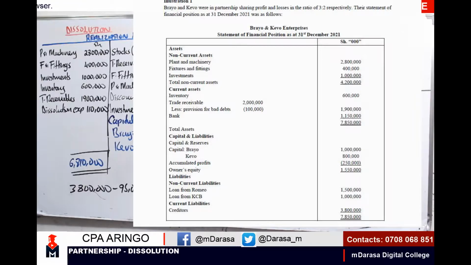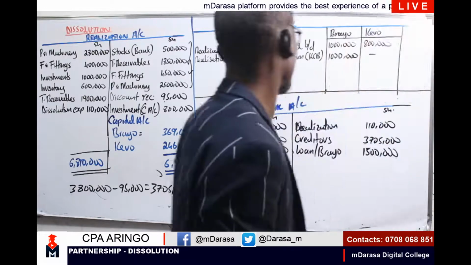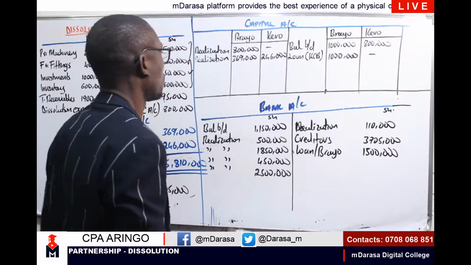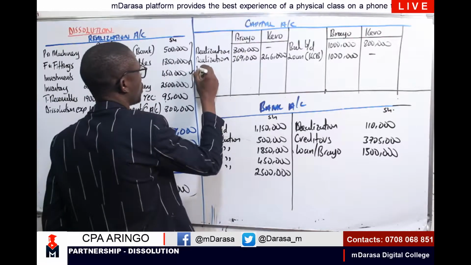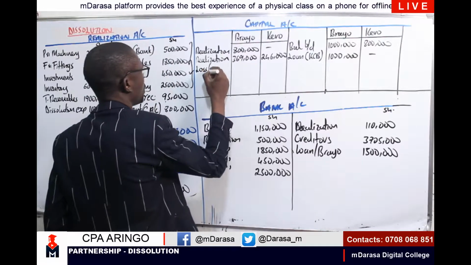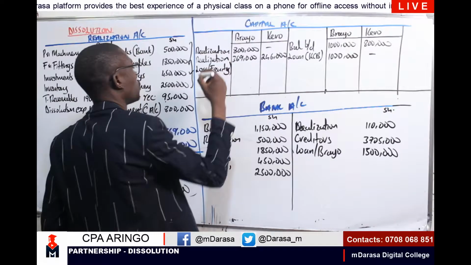So the item that we've not considered is this loss. Accumulated profits amounted to 250,000. And remember, that is a loss. So with that loss, we need to share it among our partners according to their profit sharing ratio. So in this case, I'm having the loss to be shared, equity of course, to be shared.